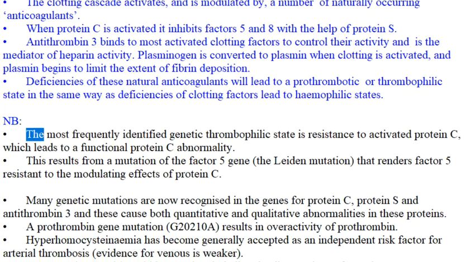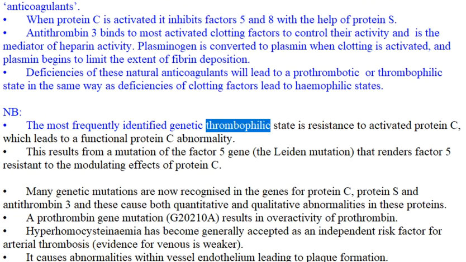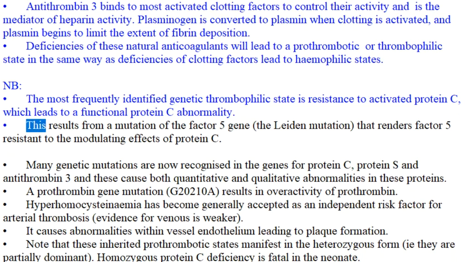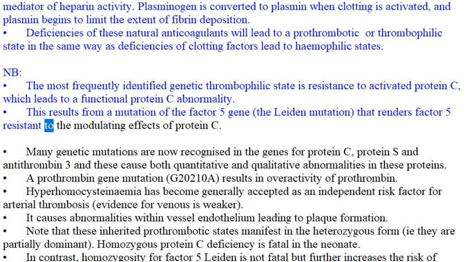NB. The most frequently identified genetic thrombophilic state is resistance to activated protein C, which leads to a functional protein C abnormality. This results from a mutation of the factor V gene, the Leiden mutation, that renders factor V resistant to the modulating effects of protein C.